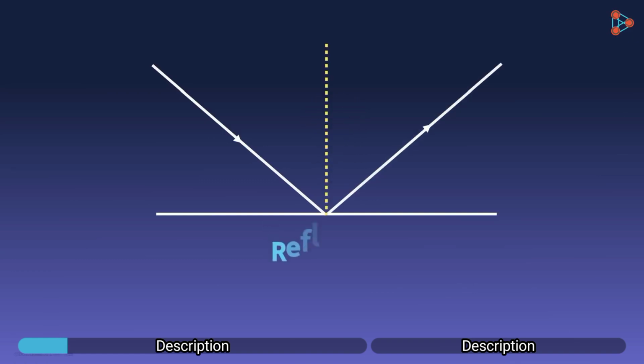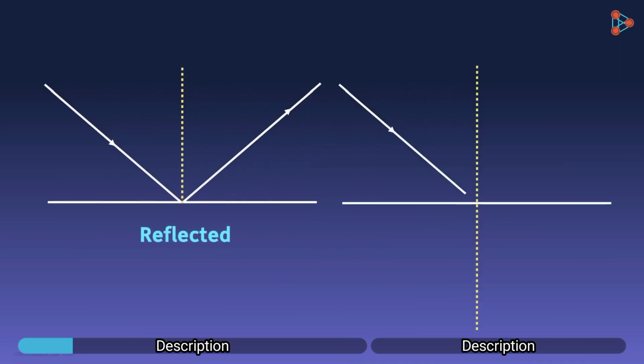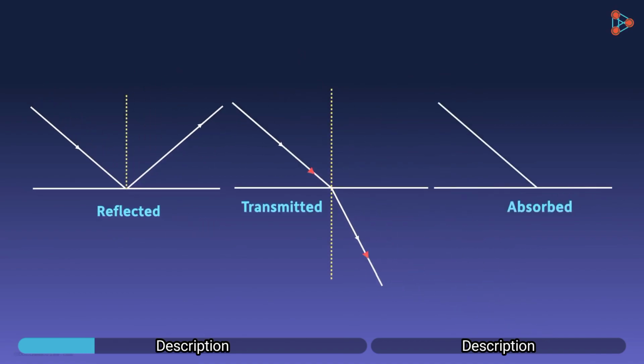What can happen when a beam of light is incident on the surface of any object? When a light beam is incident on the surface of any object, a part of the light can be reflected by the object, a part of the light can be transmitted, that is, it may pass through the object and get out from the other side, and a part of light can also be absorbed by the object.